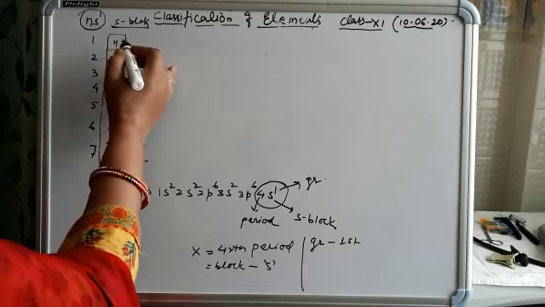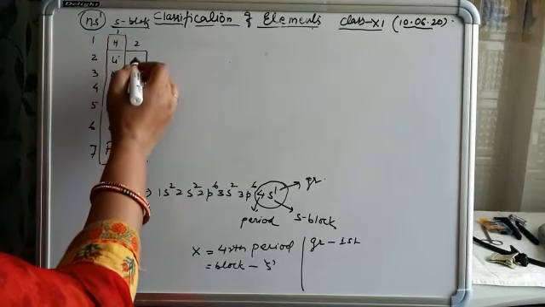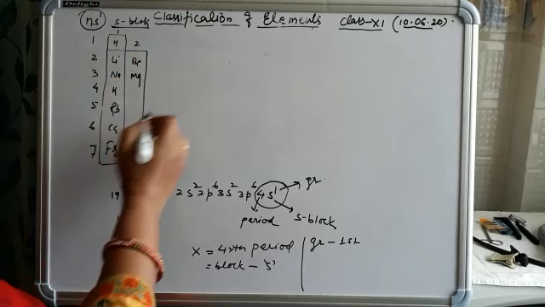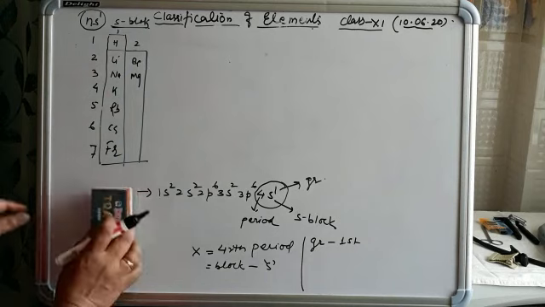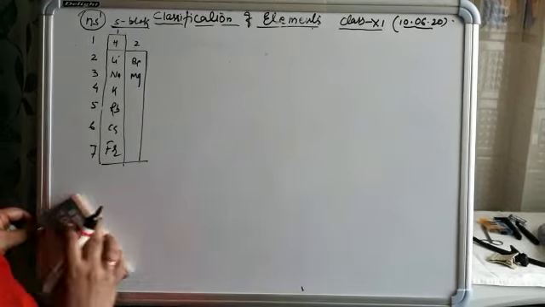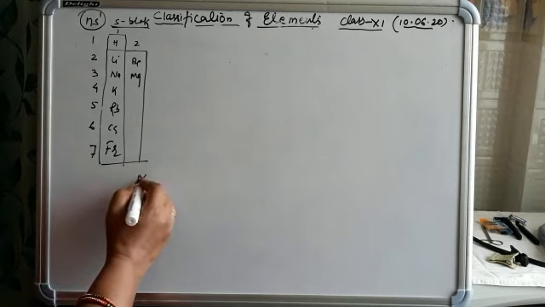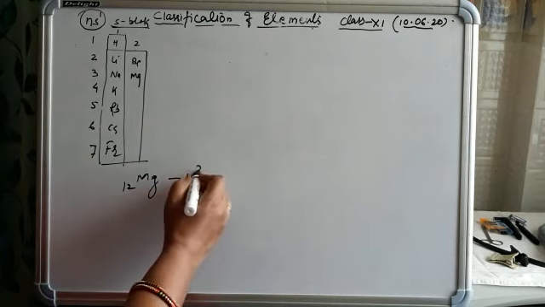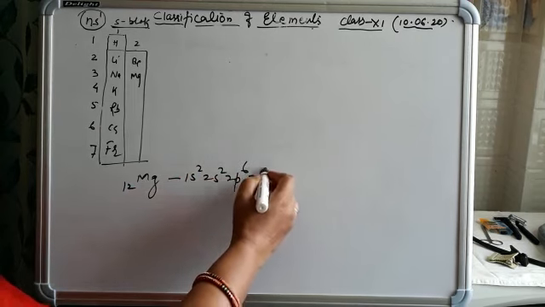So group 1 and group 2 are known as the S block: lithium, beryllium, magnesium. Suppose we write the electronic configuration of magnesium. Atomic number 12: 1s2, 2s2, 2p6 and 3s2.